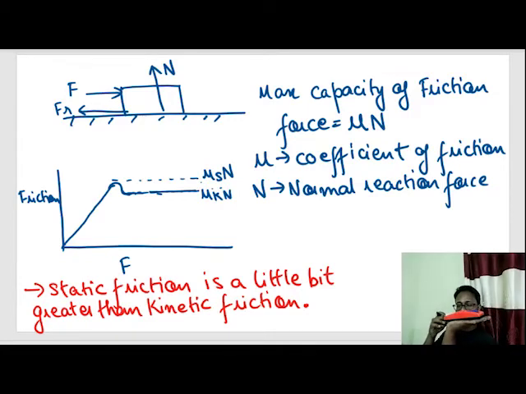The force required to start moving an object is a little bit greater than the force required to keep it moving with continuous velocity. If I want to move this duster with continuous velocity, I have to apply some force. Why? Because the friction force is opposing my force. So the main concept between static and kinetic friction is that the force required to start moving the duster, or static friction, is a little bit greater than the force required to keep the duster moving, or kinetic friction.